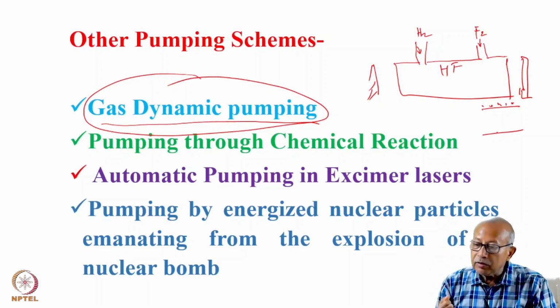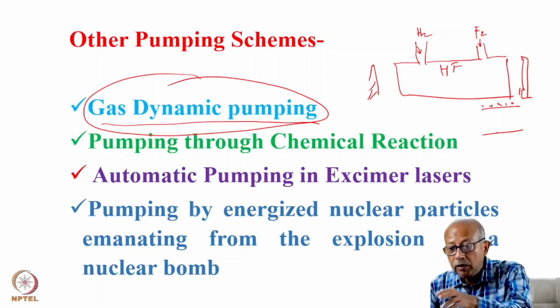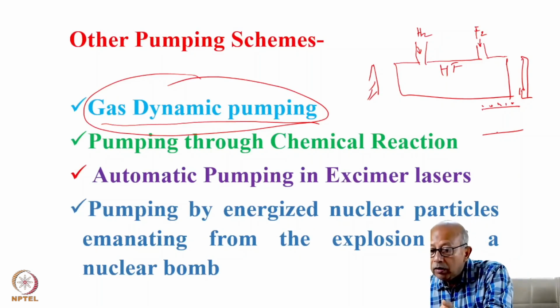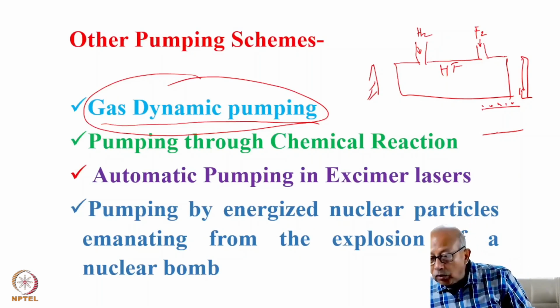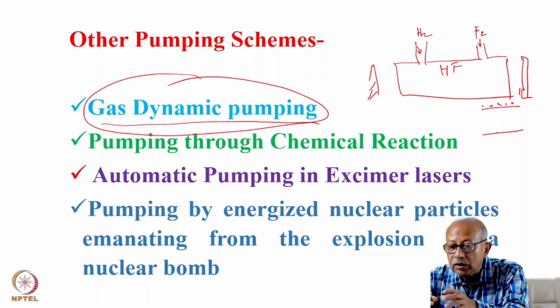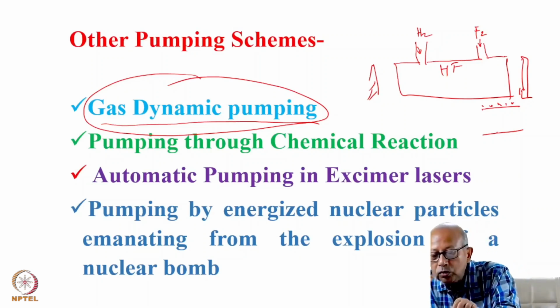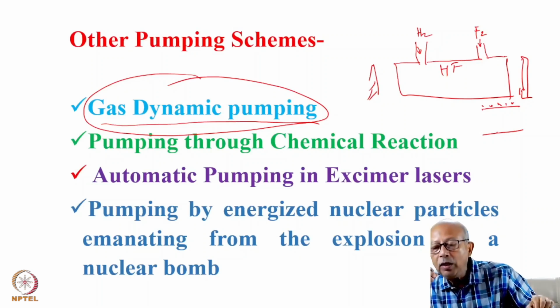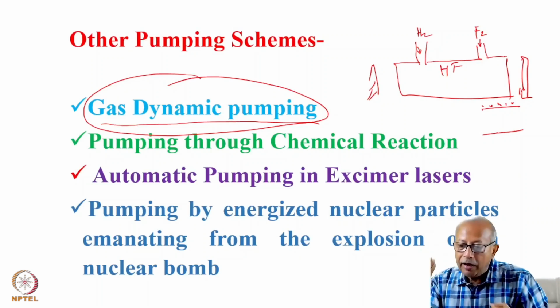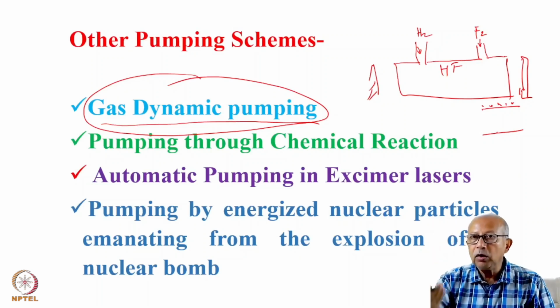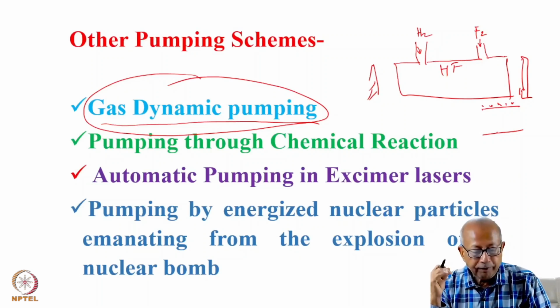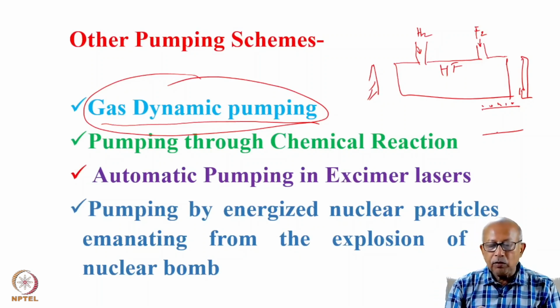The seed photons for the stimulated emission will, of course, be the photons originating from spontaneous emission. These spontaneously emitted photons will travel in all directions. Only those which travel along the axis will oscillate back and forth, and through stimulated emission they will multiply.